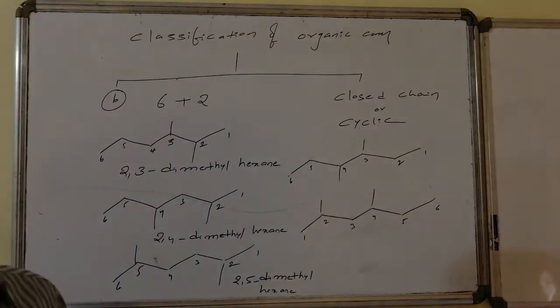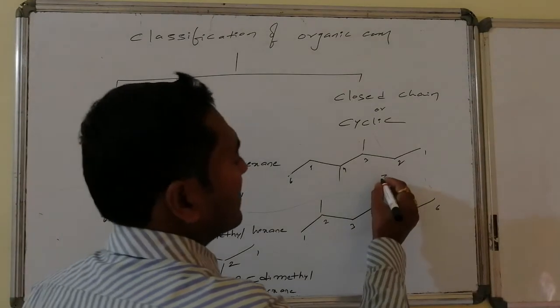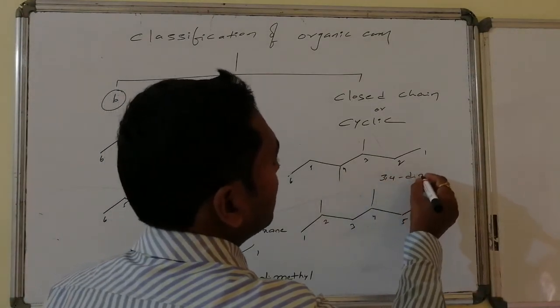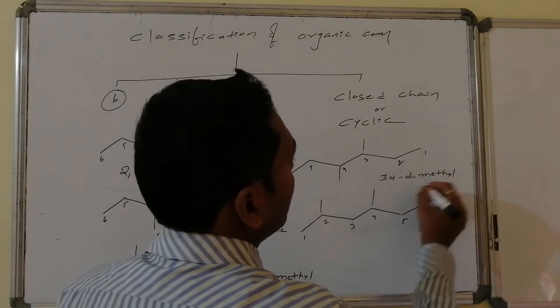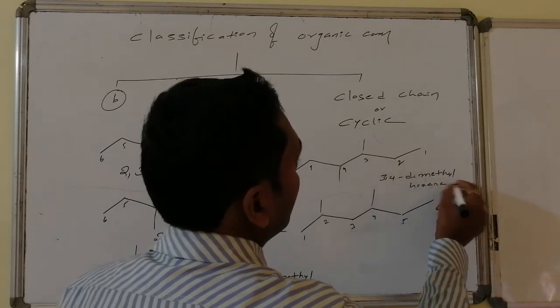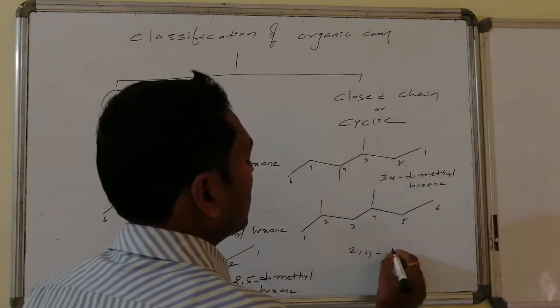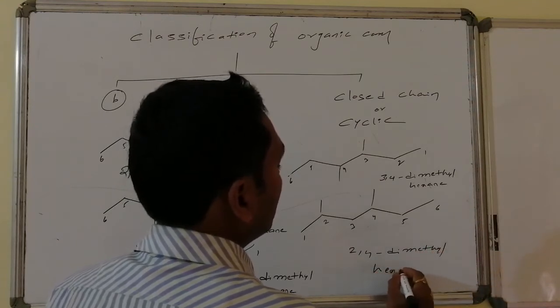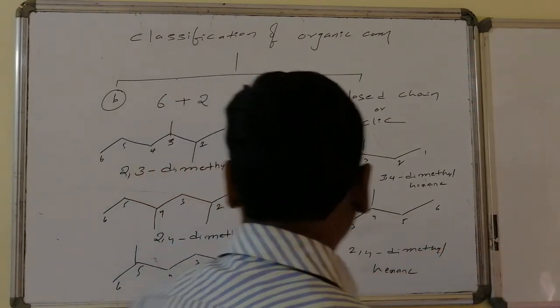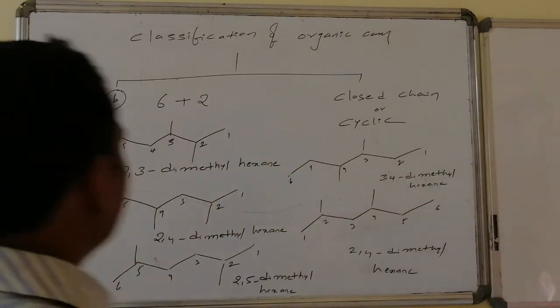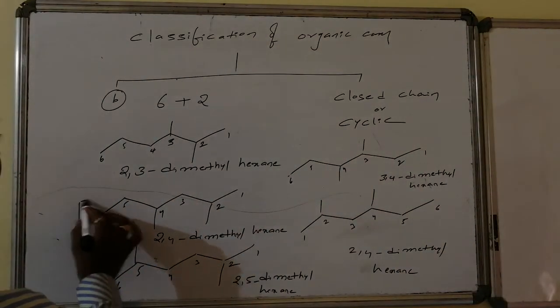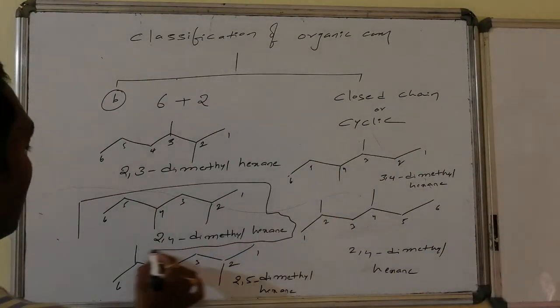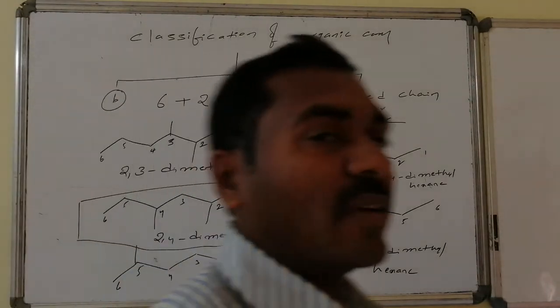And this particular compound is 3, 4 dimethyl hexane. And this is 2, 4 dimethyl hexane. So nothing is repeated. Already this was repeated here, 2, 4 dimethyl hexane. Yes, you take one of them as valid one.